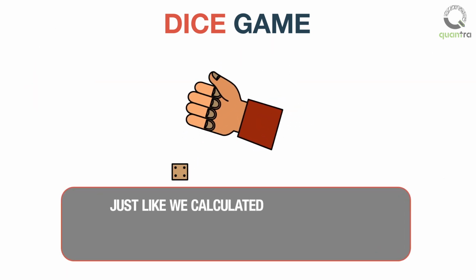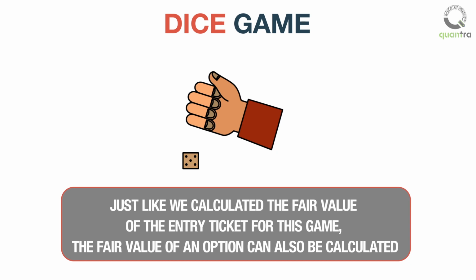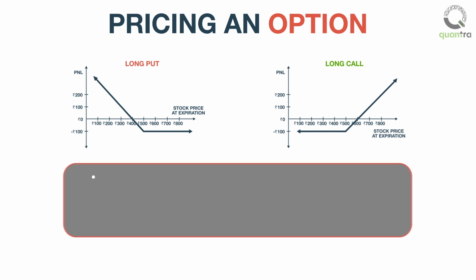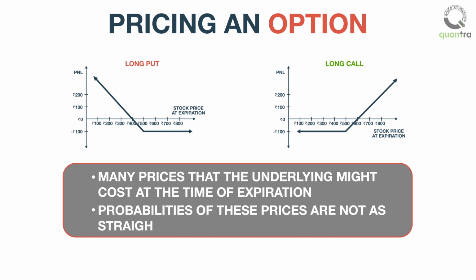Just like we calculated the fair value of the entry ticket for this game, the fair value of an option can also be calculated. However, while pricing an option, it gets trickier compared to this simple example, as there are many prices that the underlying might cost at the time of expiration, and secondly, the probabilities of these prices are not as straightforward as the dice example.